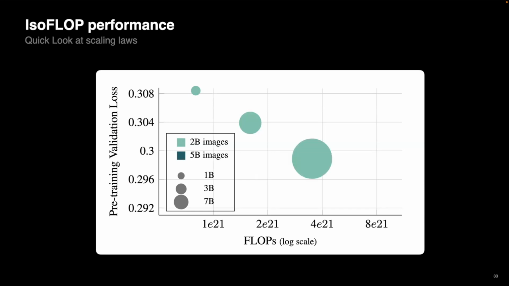Now if we decide to spend our flops differently, scaling from seeing 2B images to 5 billion images, we see something very interesting. Roughly around the same number of flops, we get almost the same validation performance. The 1B model that's trained for 2.5 times longer gets roughly the same validation loss as the 3B model trained for almost half the time. And this repeats. The 3B model trained for longer gets roughly the same performance as the 7B model trained for half the time. So that was an interesting scaling-laws-like behavior.